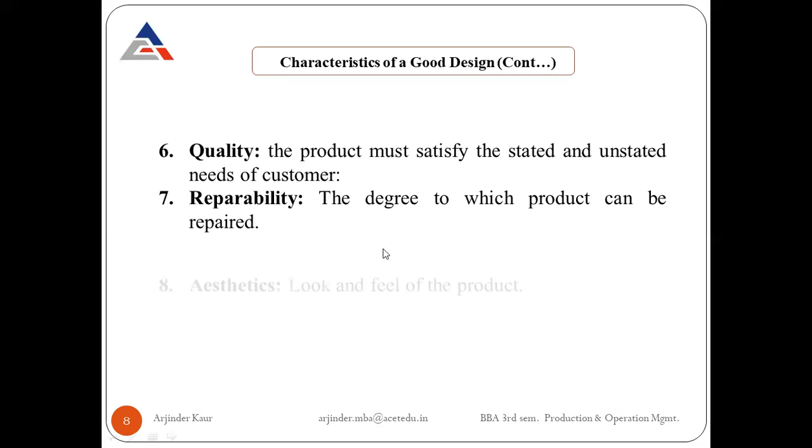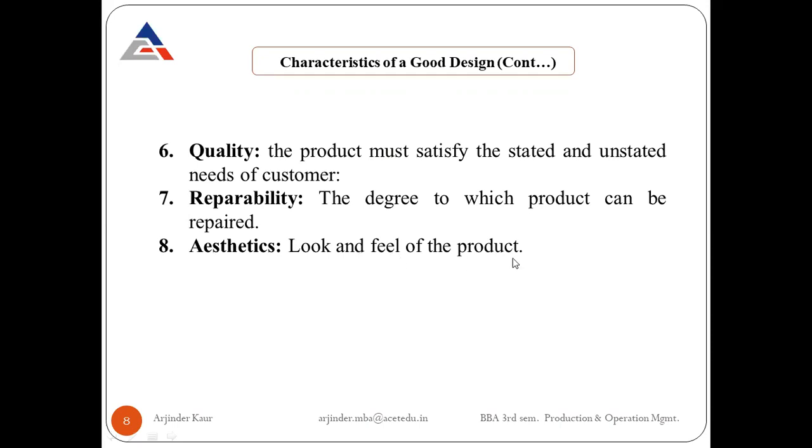Next is aesthetic. Aesthetic is the look and feel of the product. Aesthetic basically means the beauty of the product, how it looks. So the customers prefer to buy those products which look attractive to them. So aesthetic must be kept in mind while designing a product.